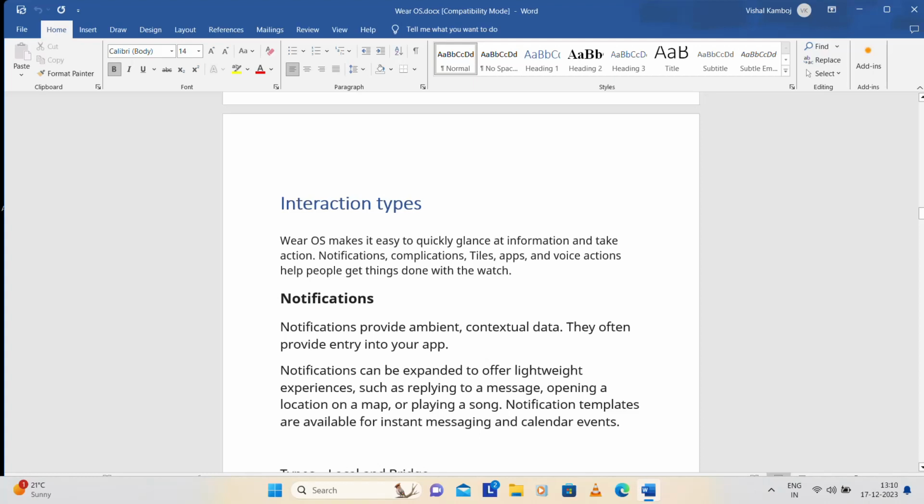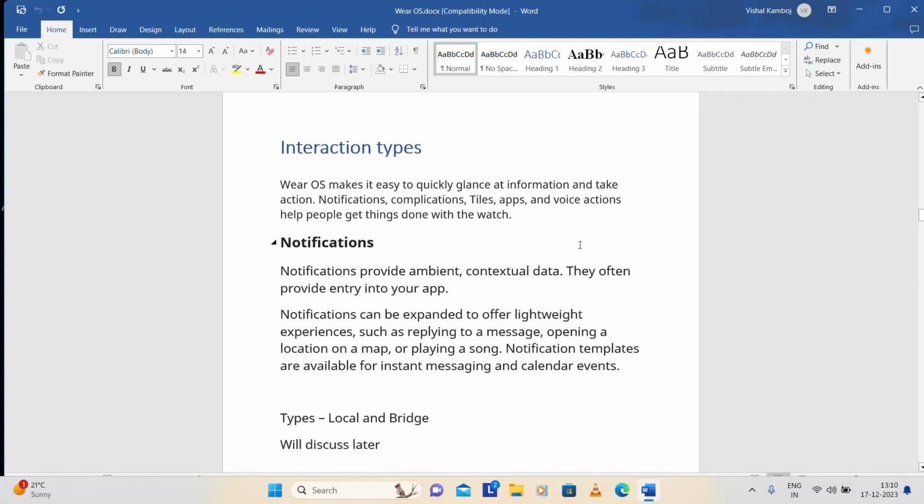So if you're talking about the interaction types, here Wear OS makes it easy to quickly glance at information and take actions like notifications, complications. We have tiles, we have apps, we have voice actions. So all these we can work on in these watches. Notifications means we provide ambient and contextual data. That means our simple notifications can be expanded to offer lightweight experiences such as replying to a message, opening a location, and these kinds of things we have.